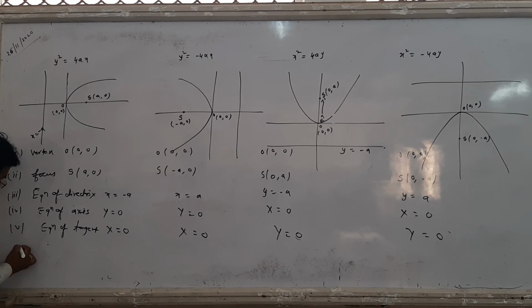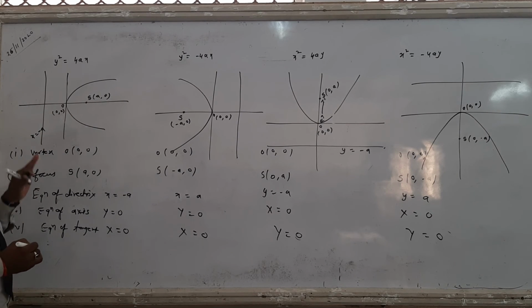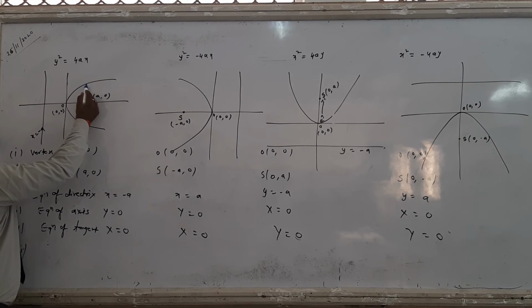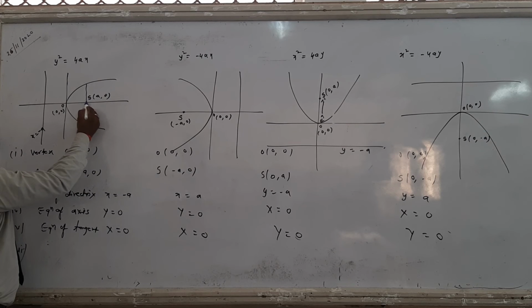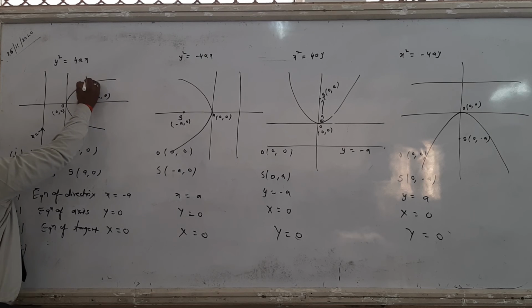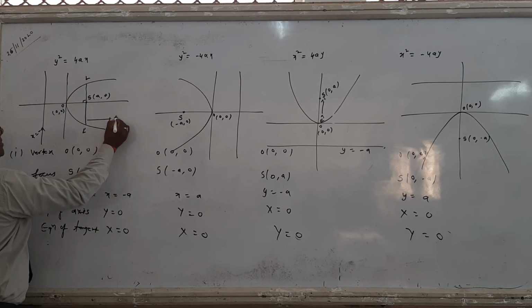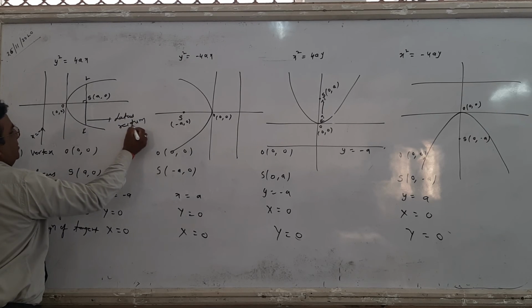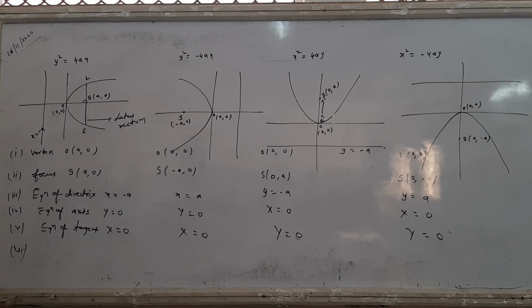Now the sixth thing. Look, students, this is very, very important. This is the right hand parabola, and this fixed point is the focus. Any chord passing through the focus and perpendicular to the x-axis is called the latus rectum. What is the latus rectum? It is a chord passing through the focus and perpendicular to the x-axis.